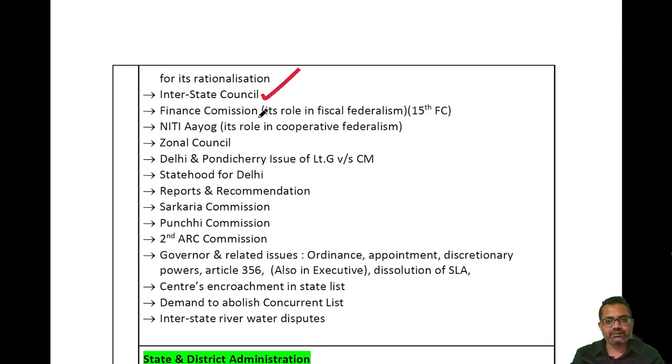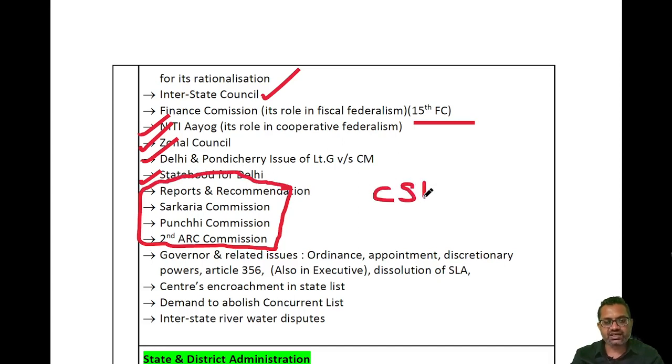Then the Finance Commission, its role in fiscal federalism, the recently appointed Finance Commission, what are its recommendations, what is the role of Niti Aayog in cooperative federalism, zonal councils, Delhi and Pondicherry issue of Lieutenant Governor versus Chief Minister, whether statehood should be granted to Delhi or not, then Sarkaria, Punchhi and Second ARC, its recommendations. Every student is expected to go through these commissions' recommendations, especially on center-state relation. What are the recommendations of these commissions on center-state relation.